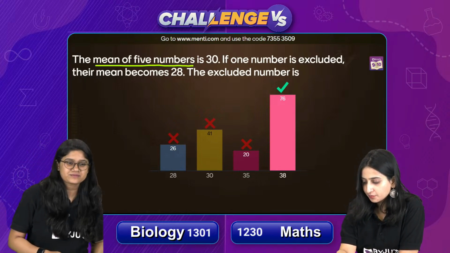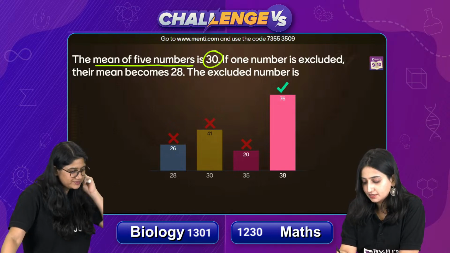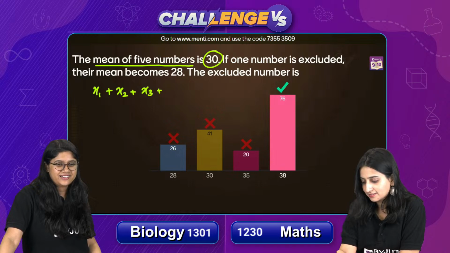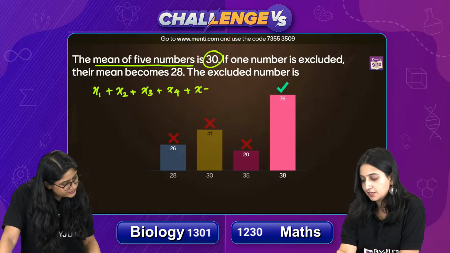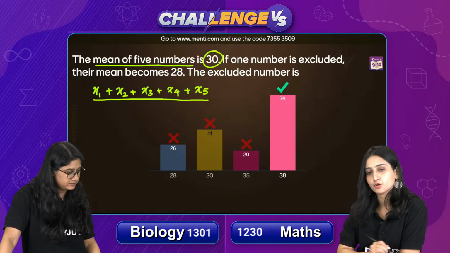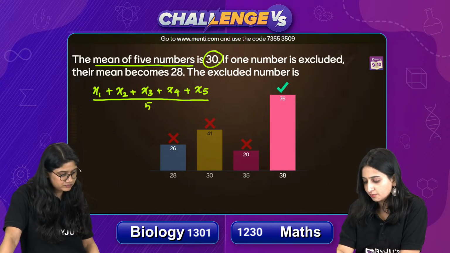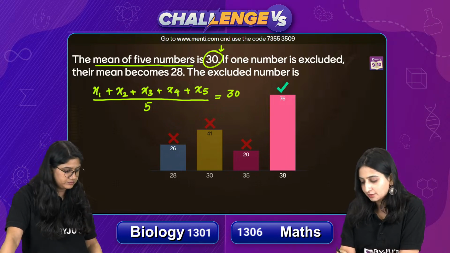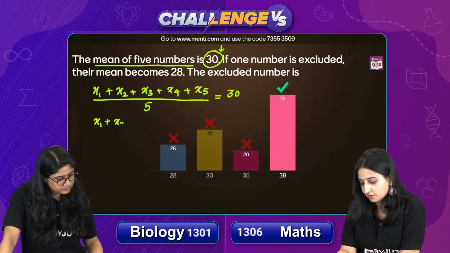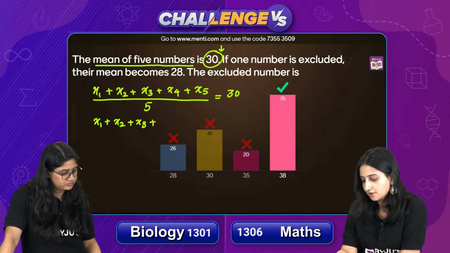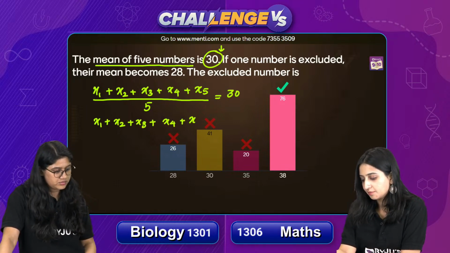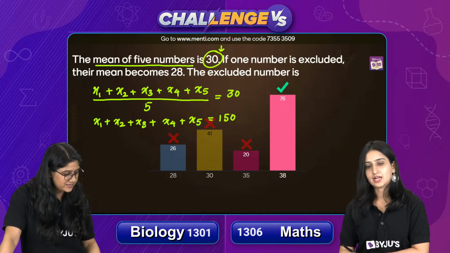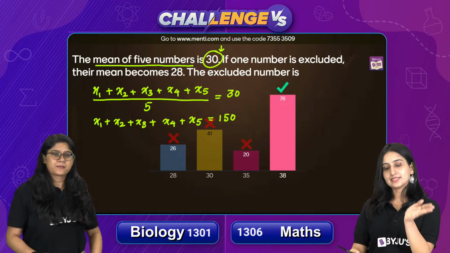Mean of 5 numbers is 30. So let me take the numbers like this: x1, x2, x3, x4 and x5. How do we calculate mean? Sum of observations upon total number of observations. Total how many are there? 5. Total number of observations, this is my mean, and the mean value is already given to me as 30. So that means the sum of these 5 numbers will be equal to 5 into 30, that is 150. Is everything clear till here? Now let's read the next line.